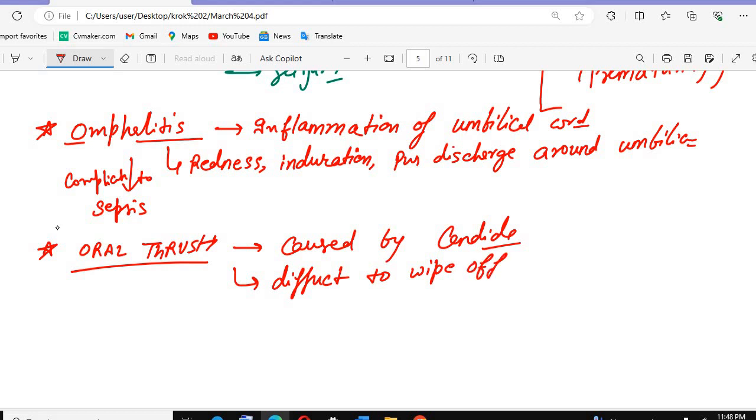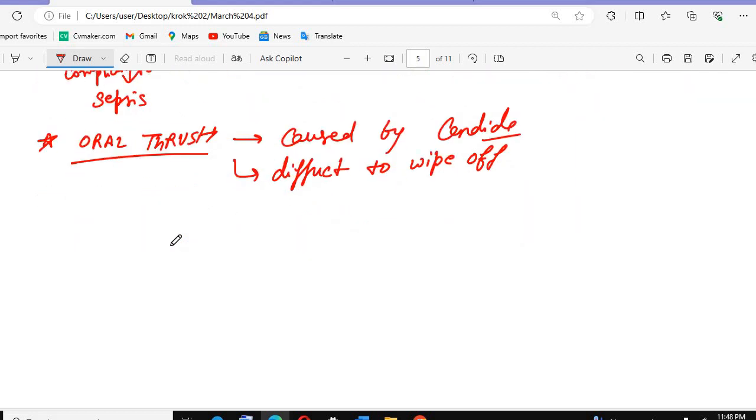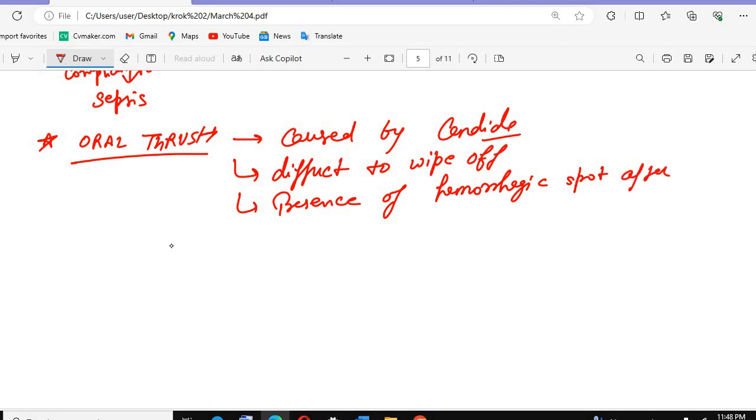Difficult to wipe off, like we see in diphtheria also. When we try to scrape it, there will be some hemorrhagic spots. The presence of hemorrhagic spots will be there after forceful scraping.